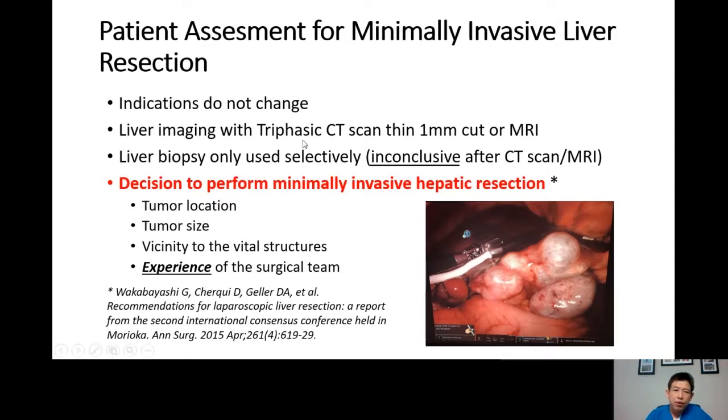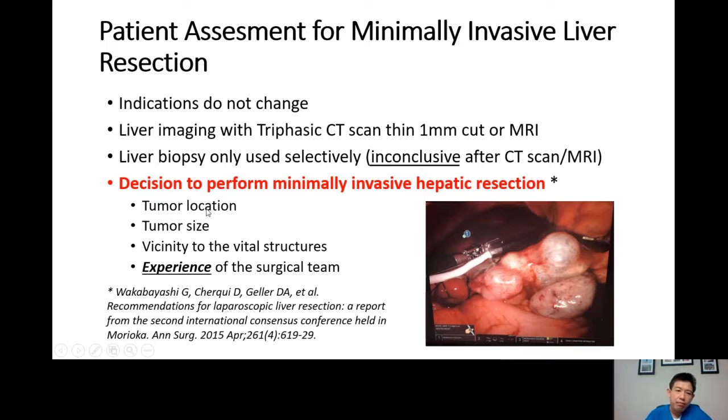As I mentioned before, they need to have a CT scan or MRI preoperatively, and a liver biopsy only selectively. And now this is the most important thing. What are the factors that tell the surgeon whether the patient can be given a minimally invasive liver resection or not? Tumor location, tumor size, the distance to the vital structures, and experience of the surgical team.